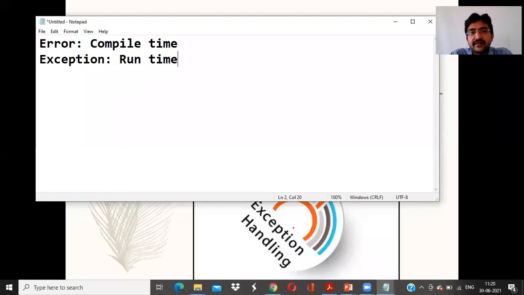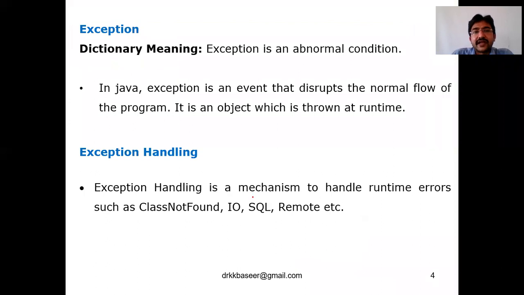Both are errors, no doubt about that. But an error is a compile time error. When you call it an exception, it is a runtime error. So exception means runtime error. Error means compile time error. Keep it in mind. Let me start today's topic, exception.